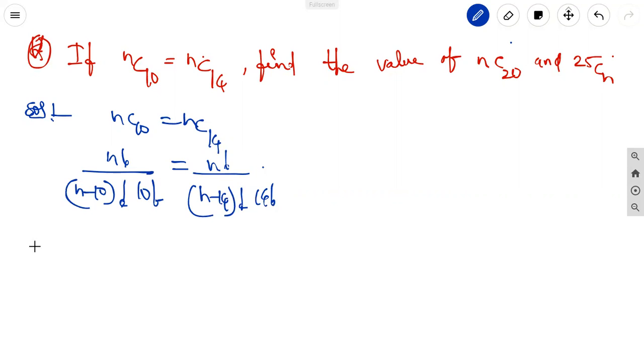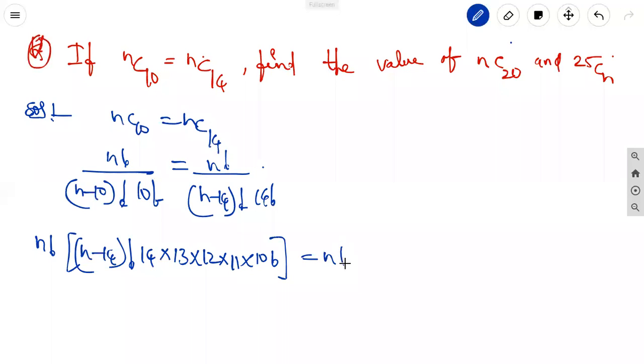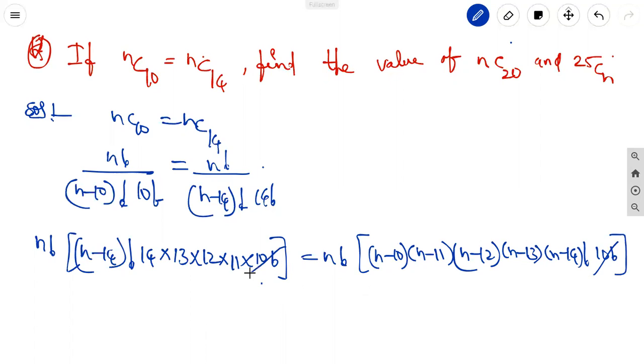Cross multiply: n factorial into n minus 14 factorial into 14 factorial. 14 factorial can be written as 14 into 13 into 12 into 11 into 10 factorial, equal to n factorial into n minus 10 written as n minus 10, n minus 11, n minus 12, n minus 13, n minus 14 factorial into 10 factorial. 10 factorial cancels. n factorial cancels, n minus 14 factorial cancels.